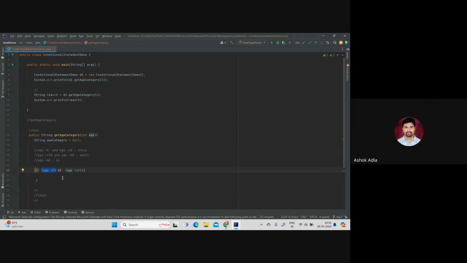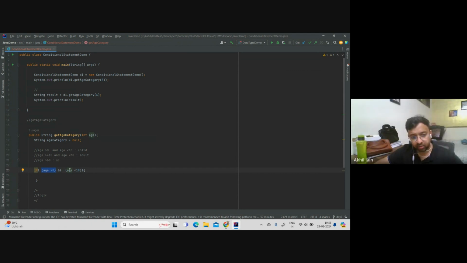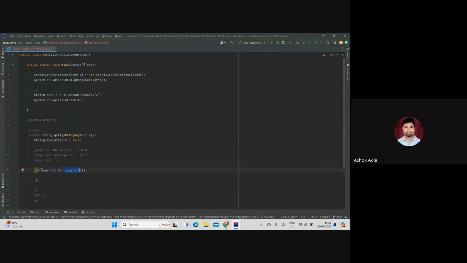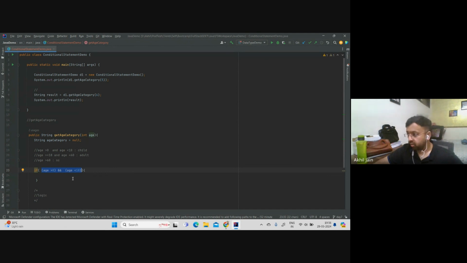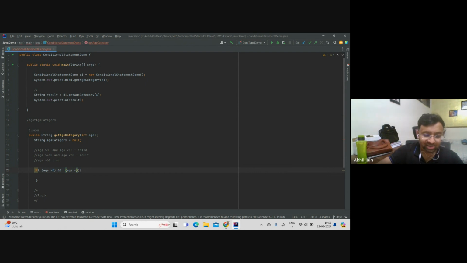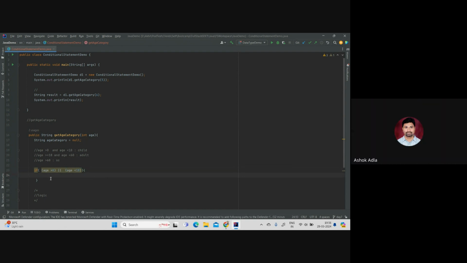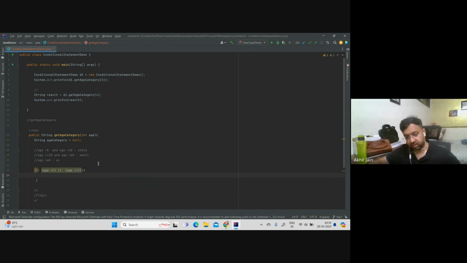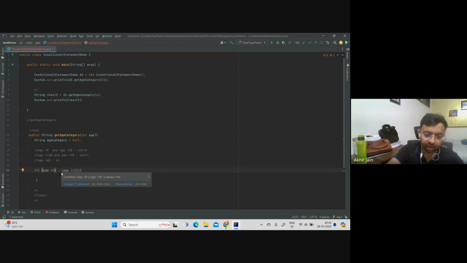Yeah, it's greater than 0. It's true. For this part it's true, and for this part it is also true. So the overall condition would be what, true or false? True, because we are using ampersand. And let's say if I was not using ampersand, if I was using OR, then what would be the overall output? If at least one of them is true, the overall output is also true. Absolutely right, that is how it works. But our need here is to use an ampersand, so we will use ampersand.